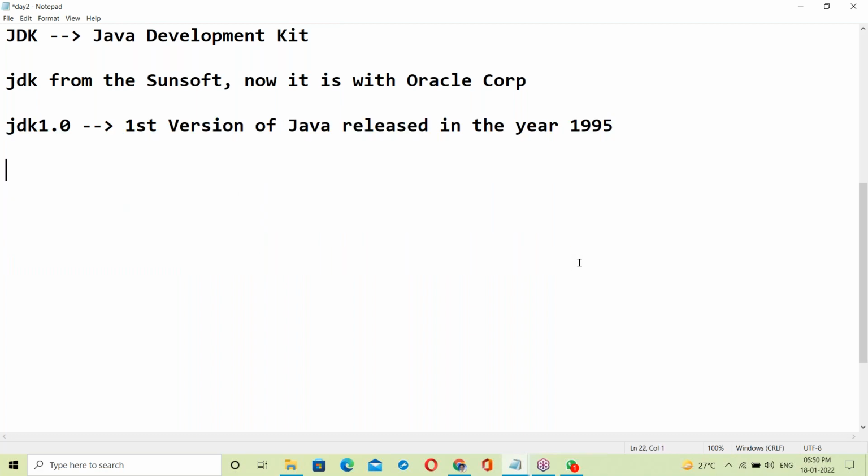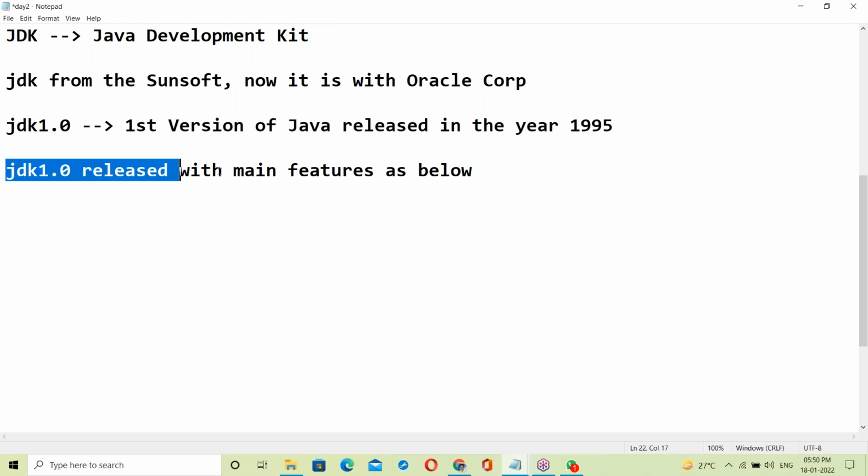JDK 1.0 was released with the main features as below.